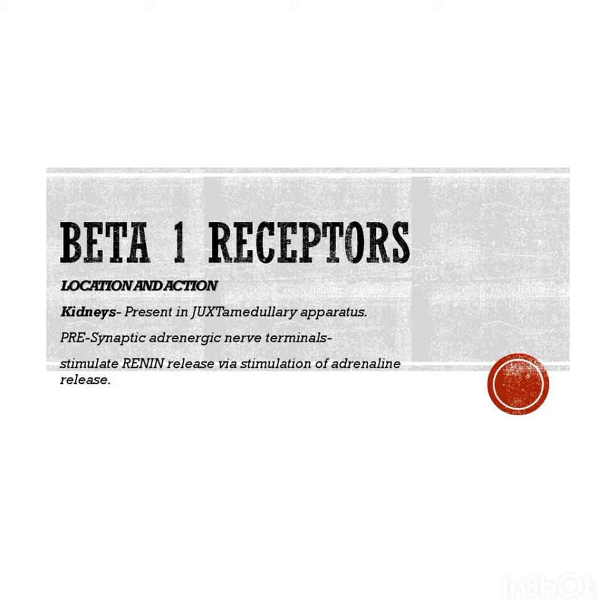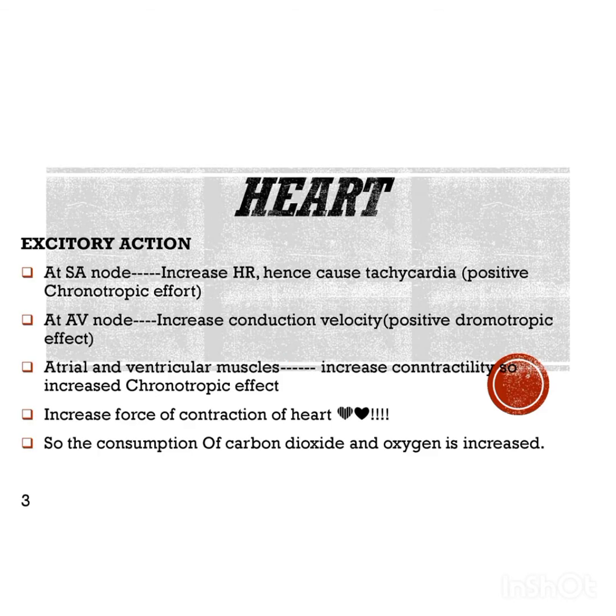Remember J from juxta, where they increase the release of renin. And at the presynaptic adrenergic nerve terminals, remember PANT. Presynaptic nerve terminals, they stimulate the release of adrenaline. From kidneys, renin, and from PANT, adrenaline.